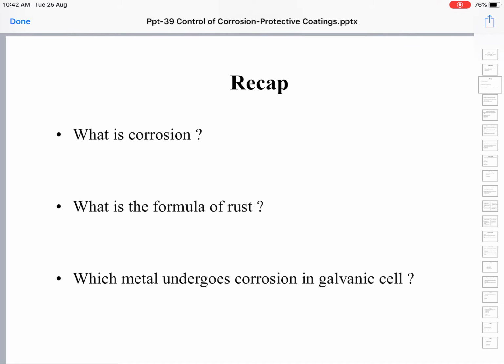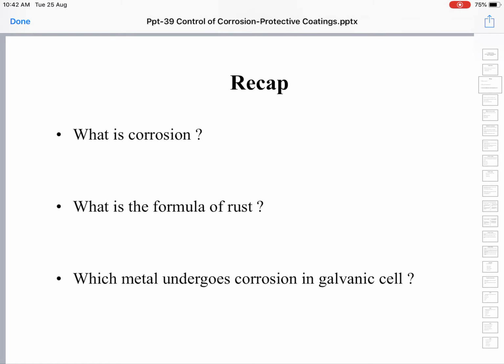Relative areas of anode and cathode. It is the cathode which accepts electrons from the anode. The larger the area of the cathode, the more demand it exerts on the anode for electrons, more requirement of electrons by the cathode. So the rate of corrosion is directly proportional to the area of the cathode. The larger the cathode, the faster will be the rate of corrosion, and vice versa.